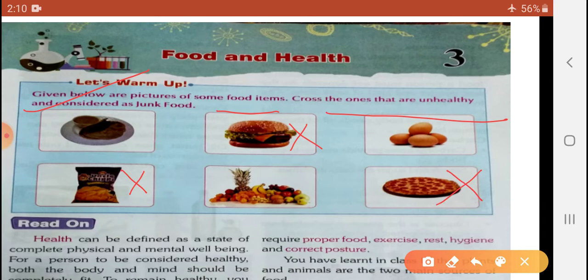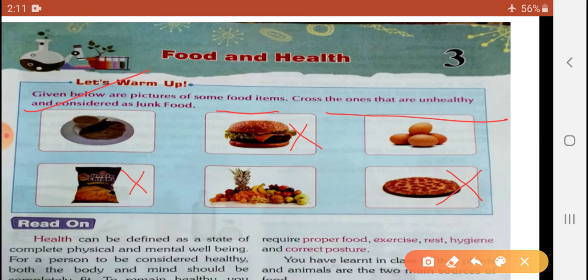But now you will see what is good for health. Which food? Chapati and pulses. And now you will see egg, good. And fruit. Remember that, my dear students. All of you follow the given picture and complete the given task. Cross the unhealthy ones. Already 3 pictures are given here and the other is useful.